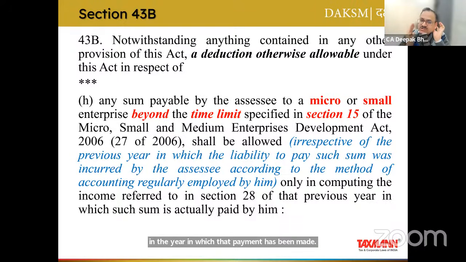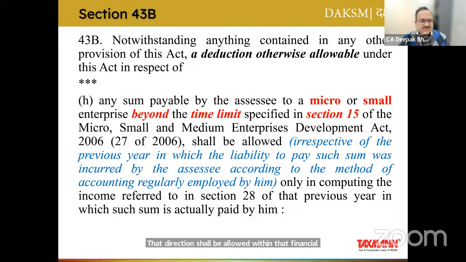So if we are talking about 30th of March, which financial year are we talking about? The very financial year in which that payment is made. So for example, if the delivery of goods has been made on 1st of March, the due date is 15th of March, and you are making the payment on 30th of March, you are claiming that expense within that financial year, and that payment has also been made within that financial year. So because of clause H, that deduction shall be allowed within that financial year itself.